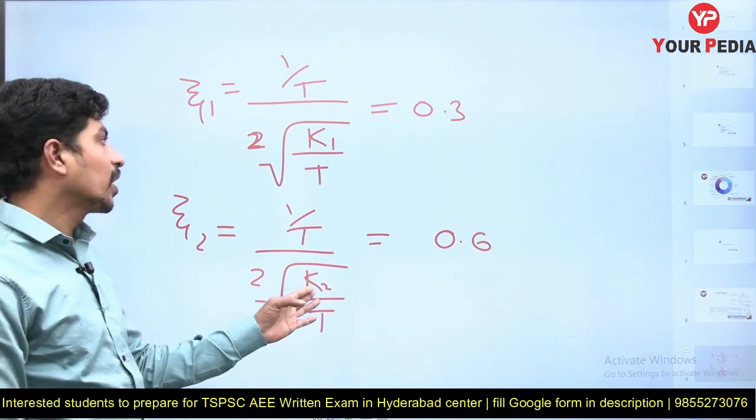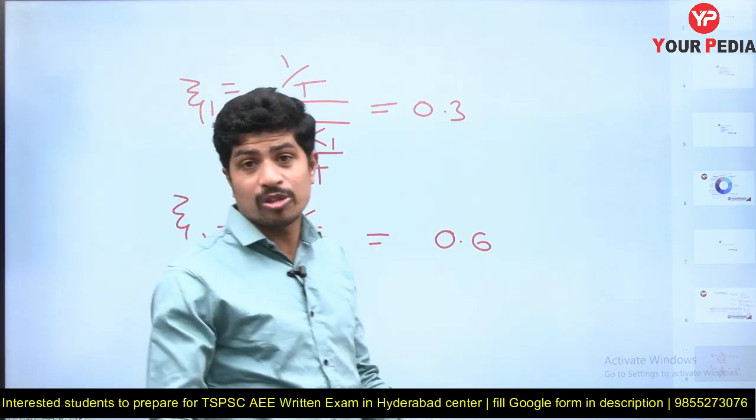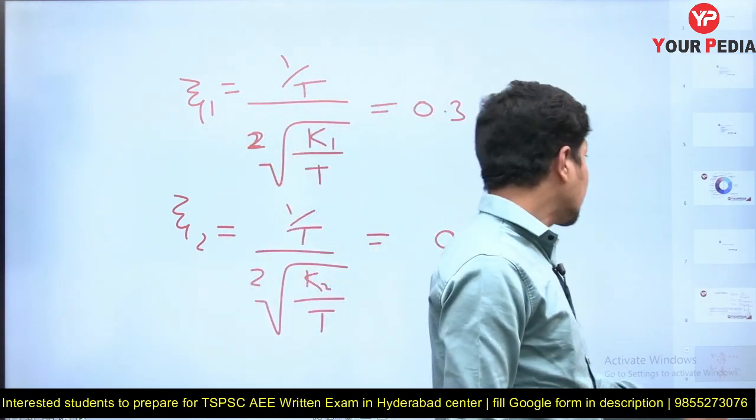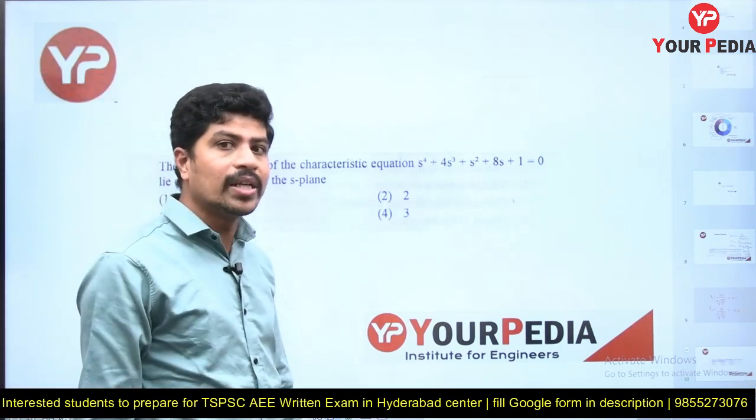He wants the relationship between k2 and k1. Okay, you divide these two, you are going to get the answer. That much simple the question is. Okay, let's see the next question. So I told you that this question can be solved without pen and paper. How, I'll tell you.